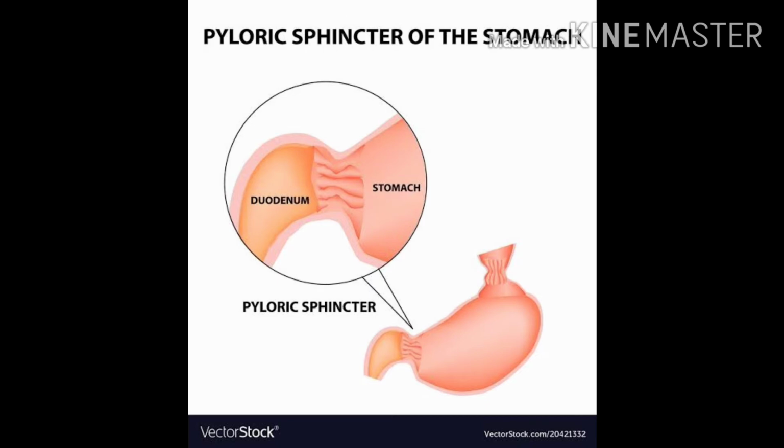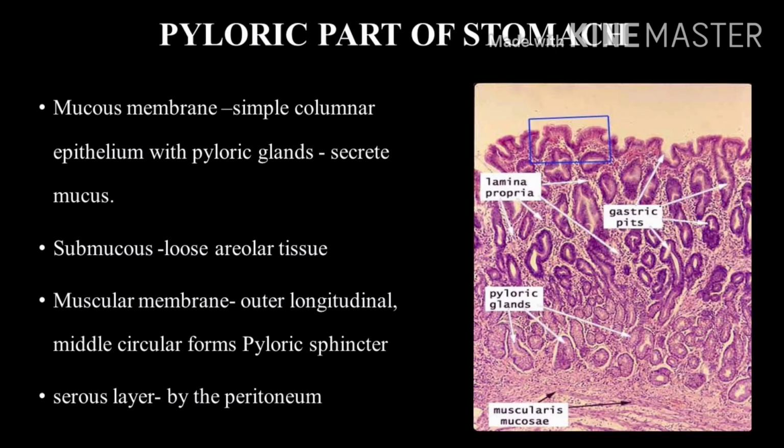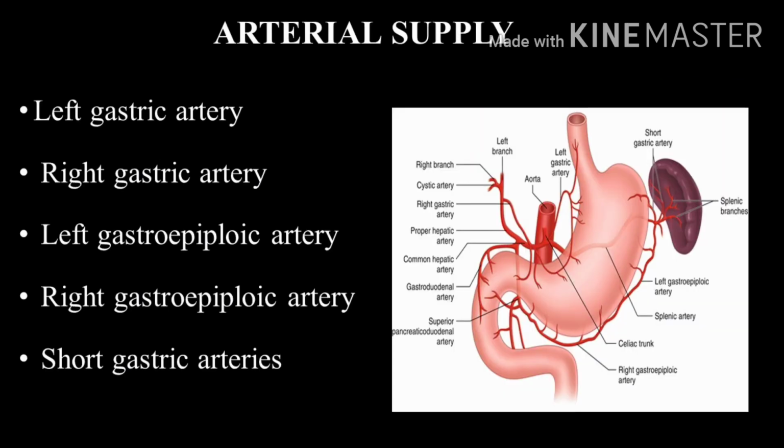The deep fibers turn inward at the pylorus and join with the circular muscle coat to help in the formation of the pyloric sphincter. The circular muscle coat thickens at the pylorus to form a ring of muscle called the pyloric sphincter. The major sphincteric component of the pyloric sphincter is derived from the circular muscle coat, and the minor part, that is the minor dilated component, is derived from the longitudinal muscle coat. The submucosa present at this part consists of loose areolar tissue.